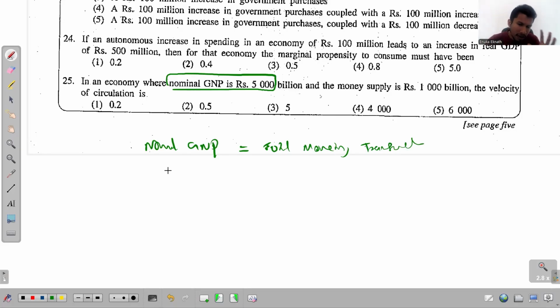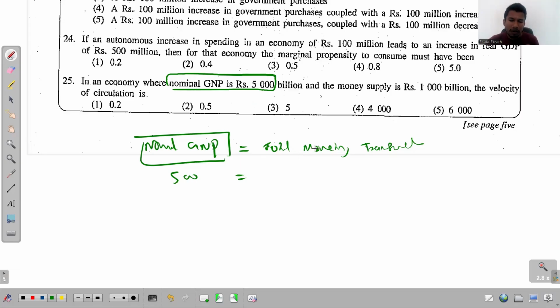Now I said earlier that you need to multiply the price level by the real output to get this nominal GDP, or in this case GNP. That is true. But the problem in this question, that value is given to you directly, so you don't need to multiply that with anything else. Already this output we get by multiplying the values P and T. 5,000 you can just take directly here.